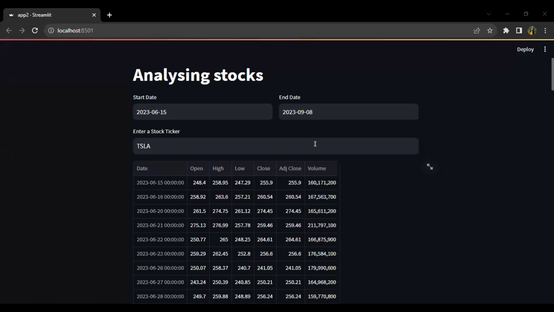Thank you, Akita. Our dashboard consists of analyzing stocks and predicting outliers parts. So, in the analyzing stocks, you can pick start date and end date. Then you can pick a stock ticker. I have picked Tesla.